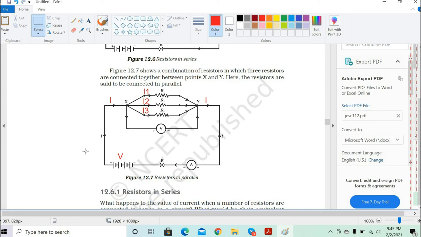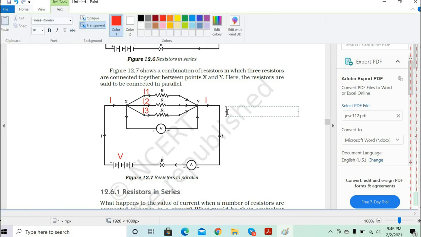Is it clear? Yes, sir, it's clear. Now let's understand. The total current flowing in the circuit is I. So I is getting split into I1 plus I2 plus I3, right? Let's write it separately. So total current, will it be equal?